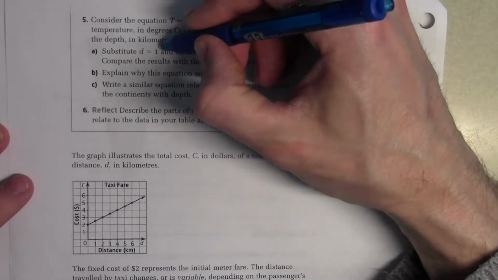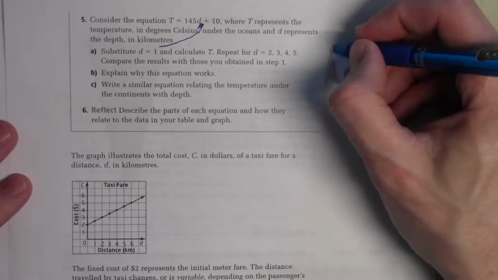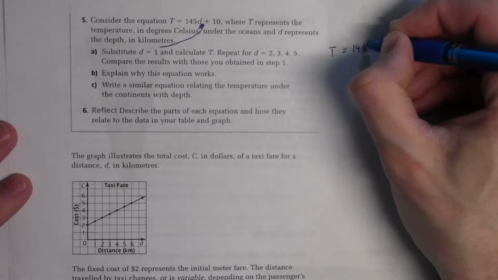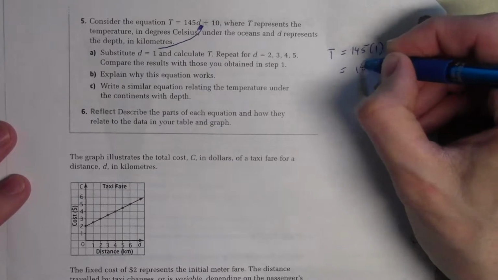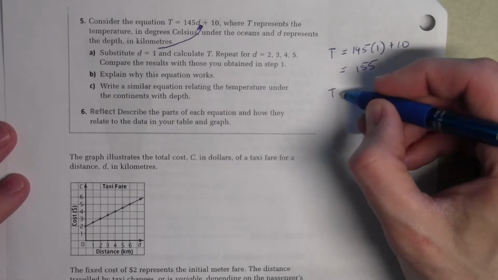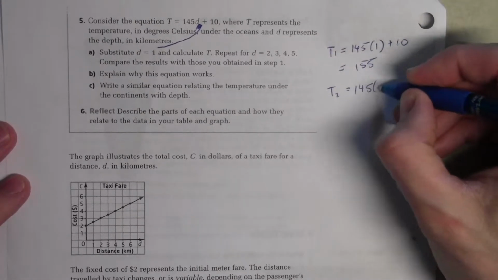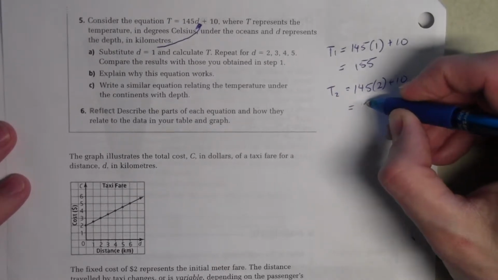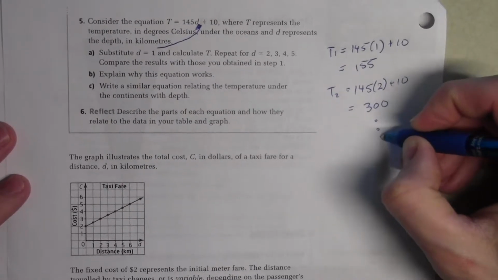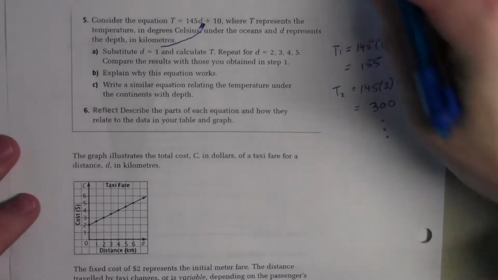All right, so we're going to substitute in D equals 1. So we're going to get T is equal to 145 times 1 plus 10. So we get 155. For D equals 2, T is equal to 145 times 2 plus 10, which is equal to 300, etc. So how do these results compare with the results in the table?